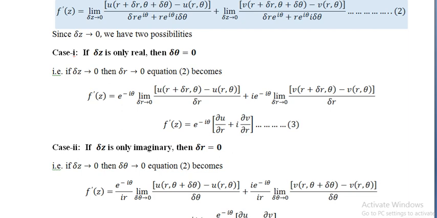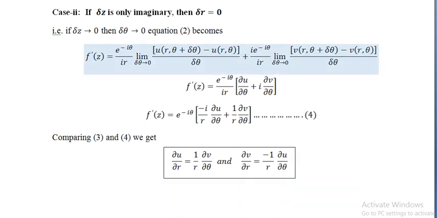In the denominator, again delta r equal to 0 means the first term is 0, we use r into e to the power i theta delta theta, and shift this again e to the power i theta to the numerator, which becomes e to the power minus i theta, and the denominator term is i into r. Similarly the second term is the imaginary part, so i into e to the power minus i theta into ir, limit as delta theta tends to 0, phi of r, theta plus delta theta minus phi of r, theta, whole divided by delta theta.